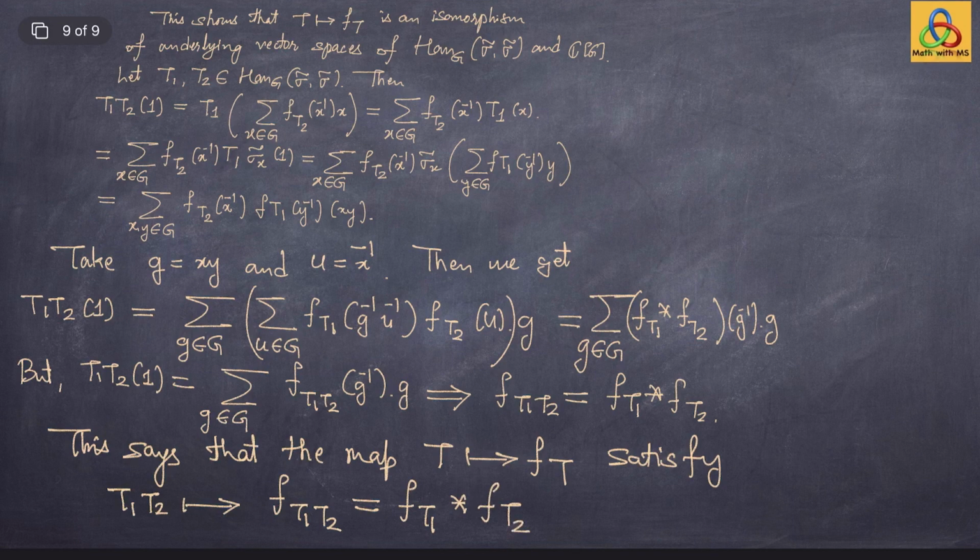So this map also preserves the product and hence is an isomorphism of algebras. We have that the centralizer algebra Hom_G(sigma tilde) is isomorphic to the group algebra CG, where the product is the usual convolution of maps, and the product in Hom_G(sigma tilde) is the usual composition of linear maps. So this proves our claim.